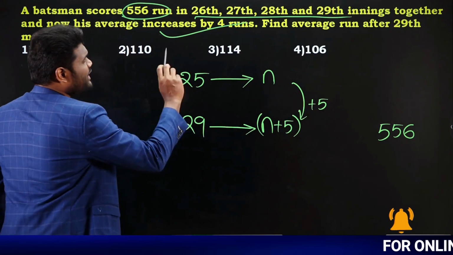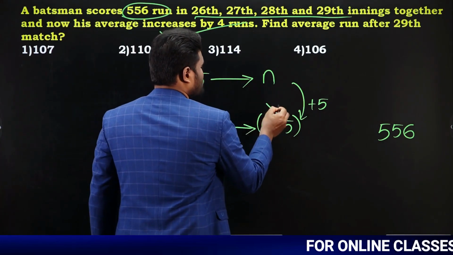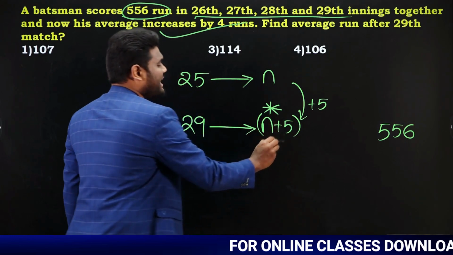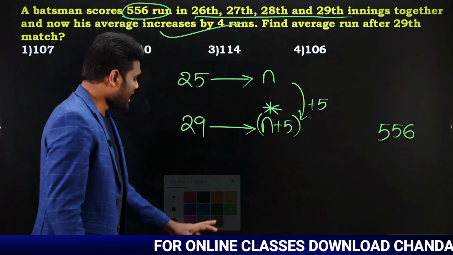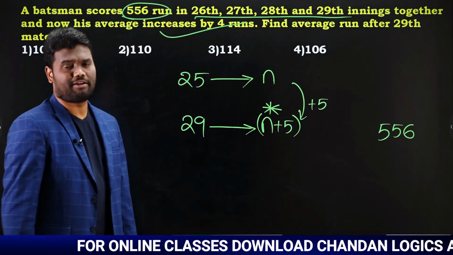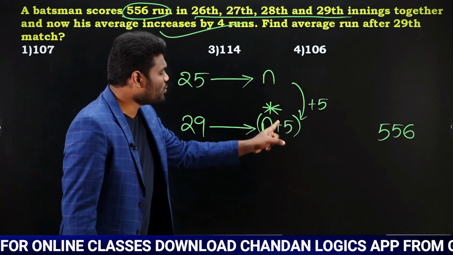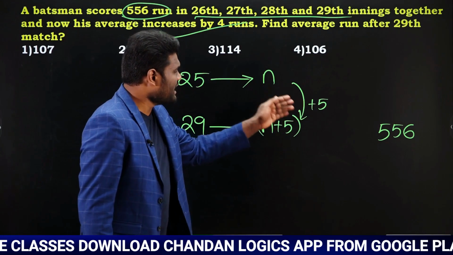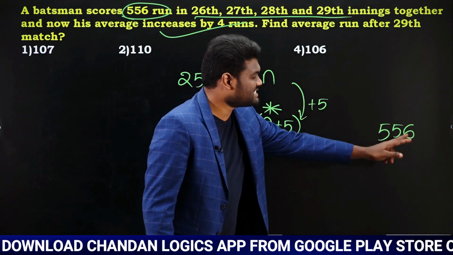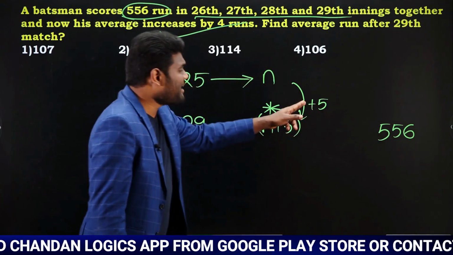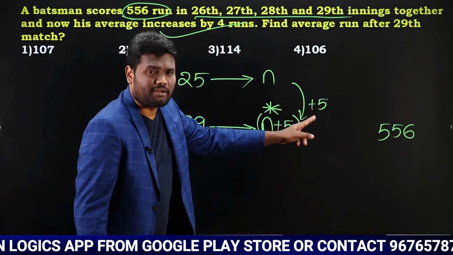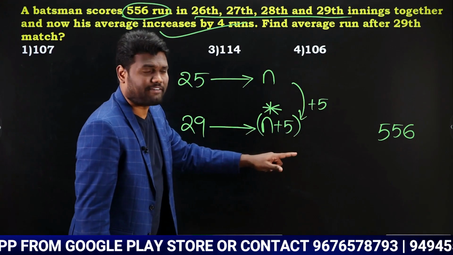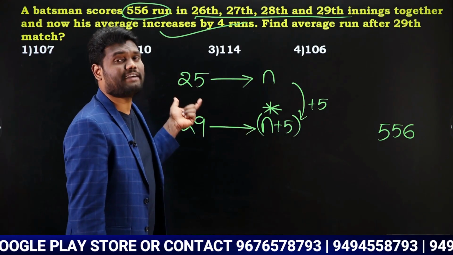Now he is asking to find the new average after the 29th match, which means I need to find what this n plus 4 value is. Again, you can go with the same concept we have discussed earlier. When he scored 556 runs, the average increased, which means each and every match increased. How many such matches are there? 25 such matches are there.